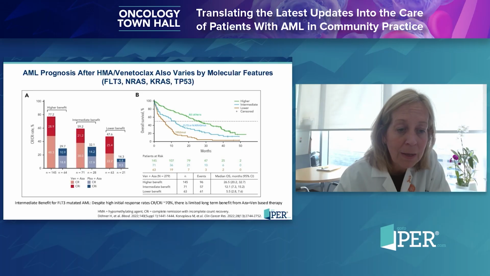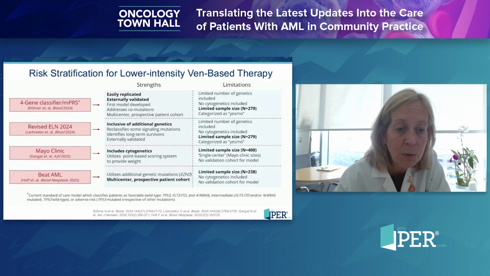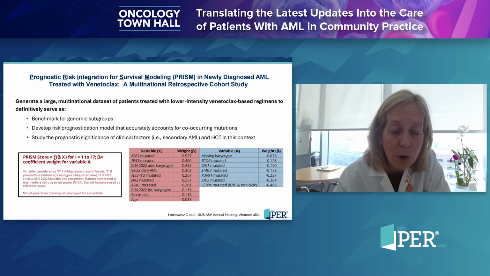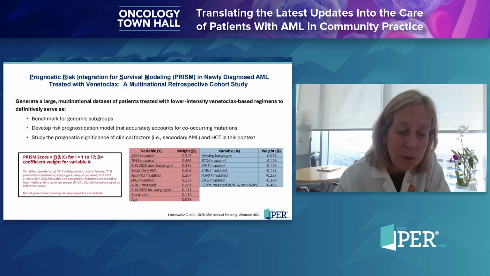HMA-ven-based therapy. Now, there are a number of other frameworks, including the ones listed here for risk stratification, and at ASH 2025, there's one additional framework that was proposed called PRISM by Kurt Lockowitz and others, using a number of variables, including mutation status, as well as sex, age, and other parameters, including karyotype. This is important, particularly in the context of the fact that we're trying to explore using AZA-VEN regimens for patients